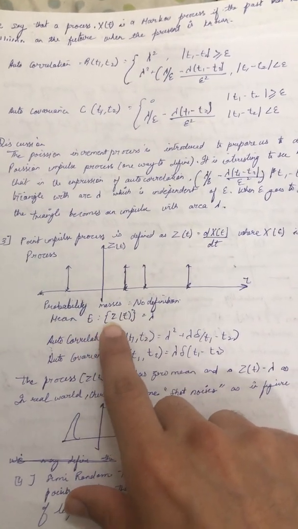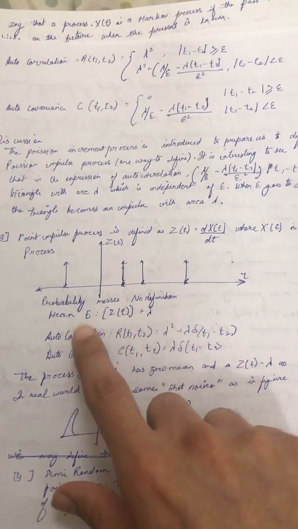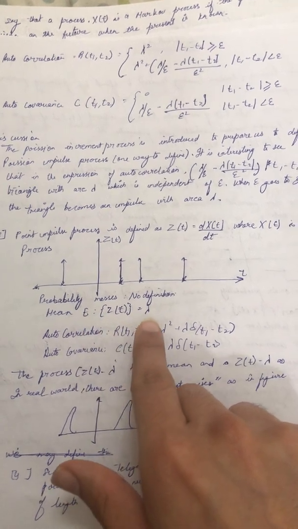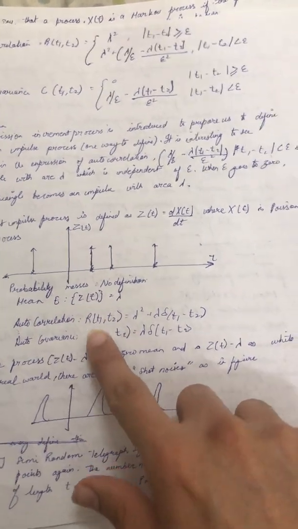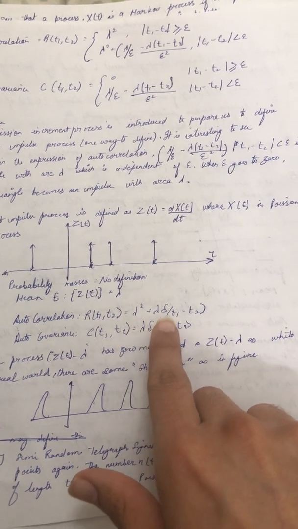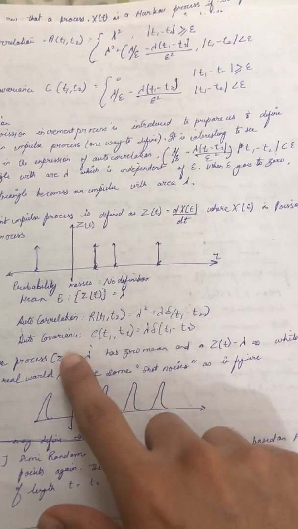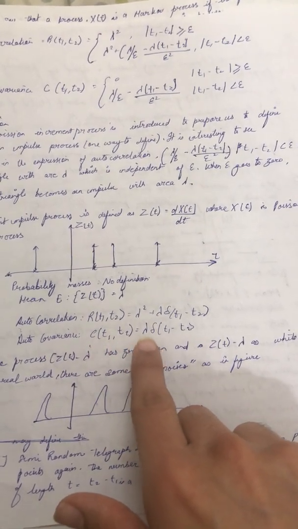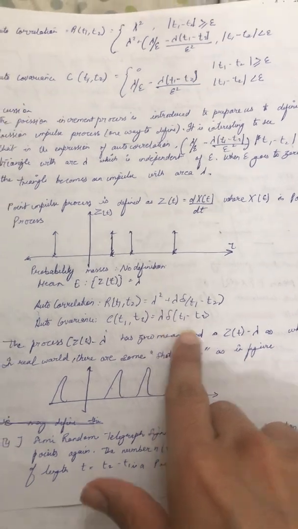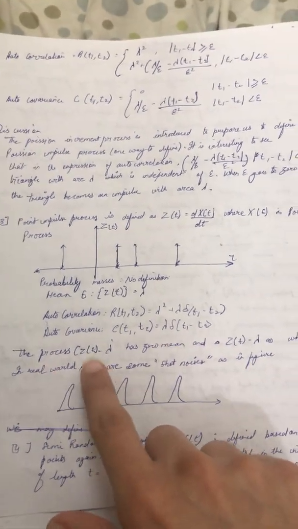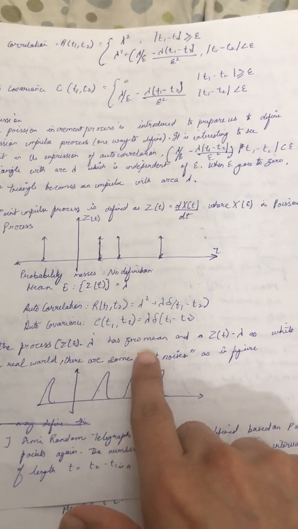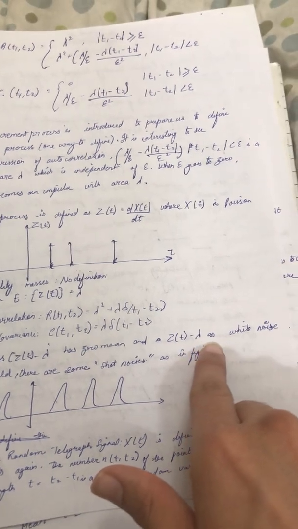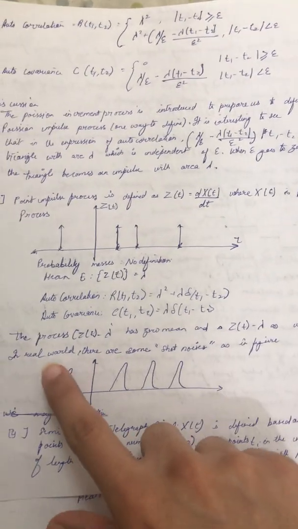The mean of z of t is equal to the mean of the Poisson impulse function, that is, expectation of z of t is equal to lambda. The autocorrelation R of t1, t2 is equal to lambda squared plus lambda times the impulse function of t1 minus t2. Autocovariance C of t1, t2 is equal to lambda times the impulse function of t1 minus t2. The process z of t minus lambda has zero mean, and z of t minus lambda is white noise.